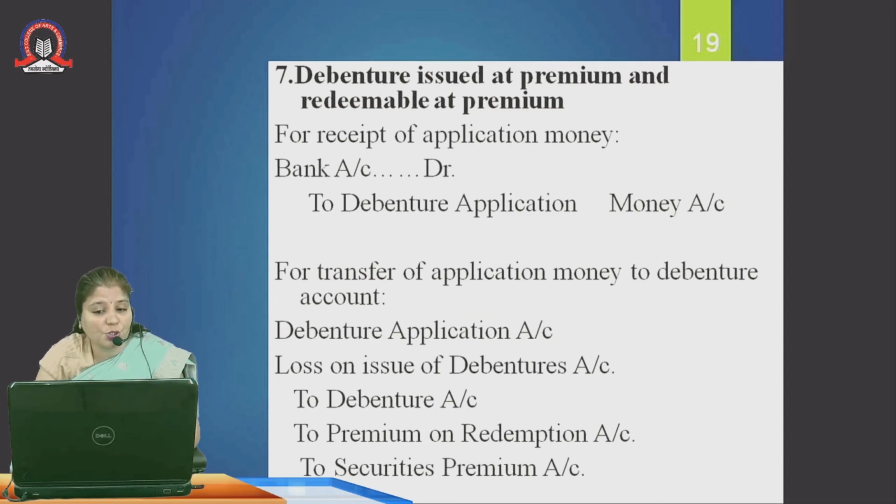Now, the debenture issued at premium and redeemable at premium. For the receipt of application money, I have to make an entry called bank account debit to debenture application money. For transfer of application money to debenture account, as I have decided I got the money at premium and I am going to pay redeemed at premium only, then the debenture application account debit, loss on issue of debenture account debit. For example, if I got 12 rupees, I have said that I am going to pay 13, that is 3 rupees as a premium. So loss on issue 3, to debenture 10, to premium on redemption 3, and to security premium 2, which I have got.